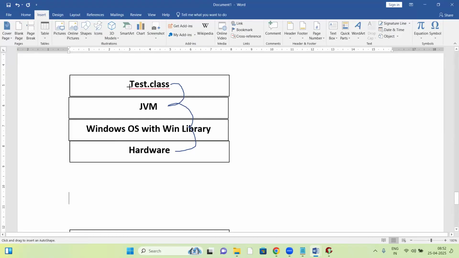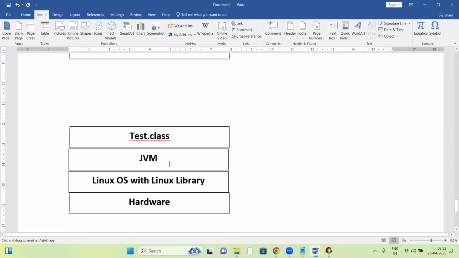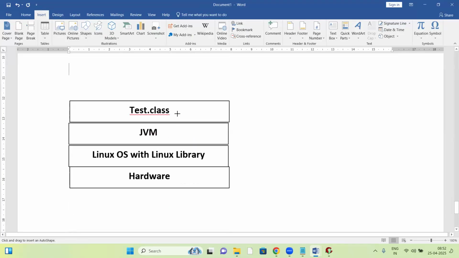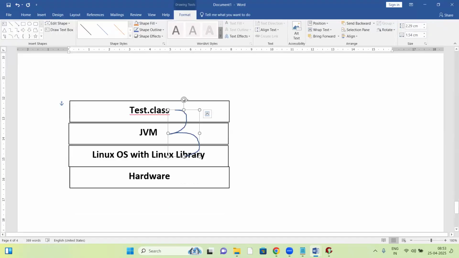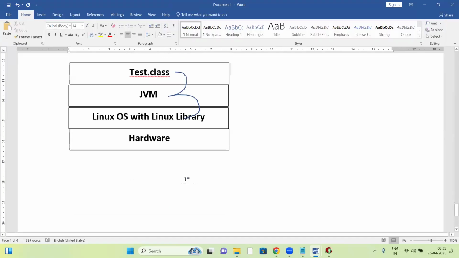If test.class is running on Windows OS, the Windows JVM takes test.class and links it with the Windows OS library, then executes. Same test.class if you're running on a Linux base: now the Linux JVM comes into the picture. The Linux JVM takes the test.class file and links it with the Linux OS library. Once linked, it executes and runs successfully.